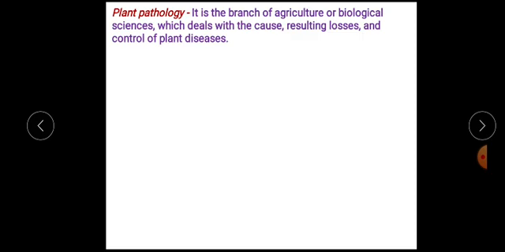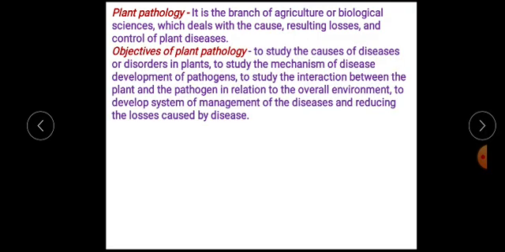Plant pathology is another branch of agriculture which deals with the cause, resulting losses, and control of plant diseases. There are several objectives of plant pathology: to study causes of disease or disorders in plants, to study the mechanisms of disease development, to study the interaction between plant and pathogen, and to develop a system of management to avoid the loss of agricultural crops.